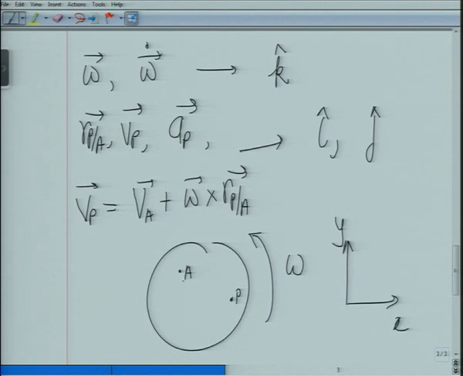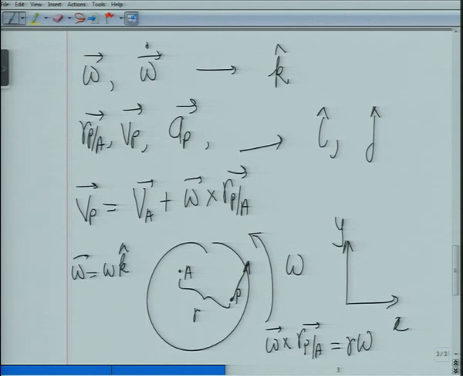So now here this vector, if this is R, then omega cross R_PA will be equal to R times omega. So omega is just a scalar, omega k, and R_PA is this.